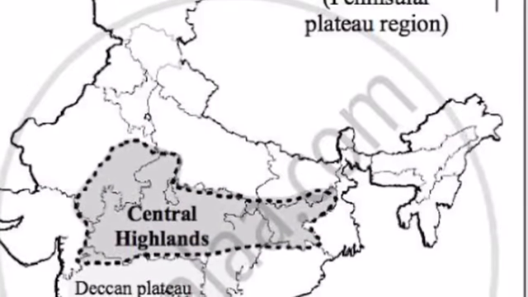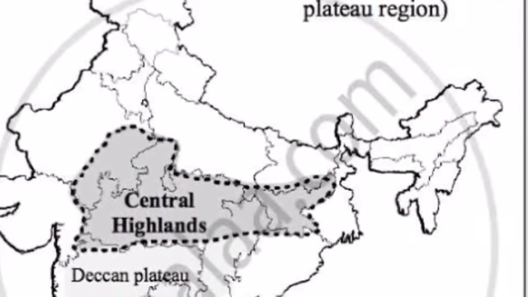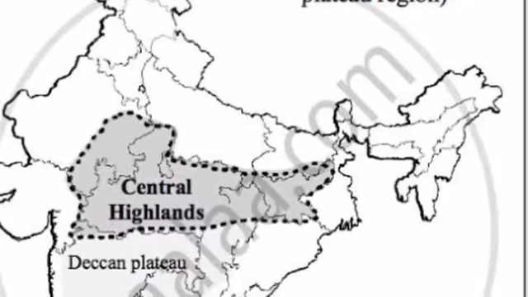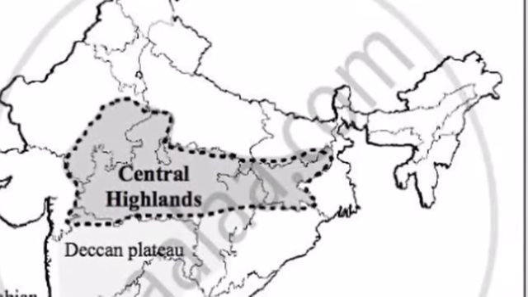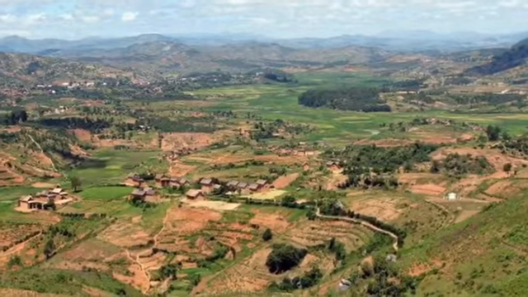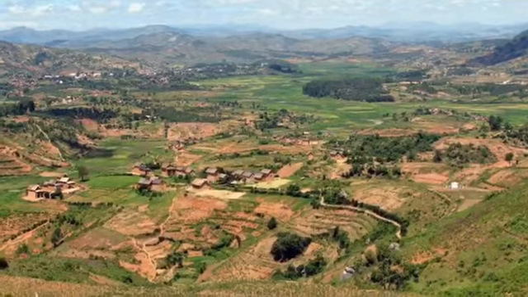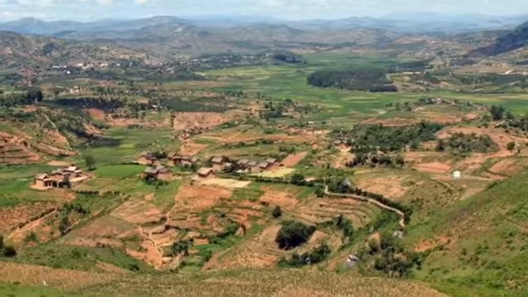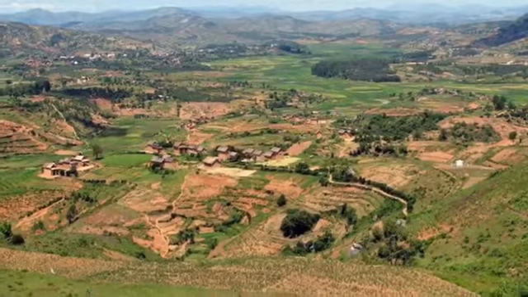Let's begin with the Central Highlands. These occupy the northern part of the peninsular plateau. It comprises the Malwa Plateau, Bundelkhand Plateau and the Chota Nagpur Plateau. The Aravalis, the Vindhyas and the Satpuras also compose the Central Highlands.